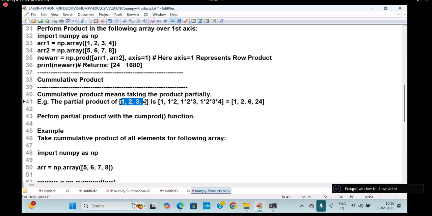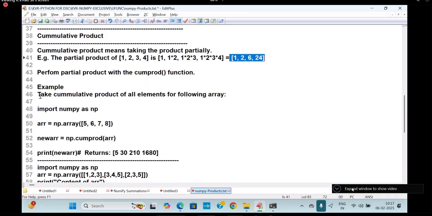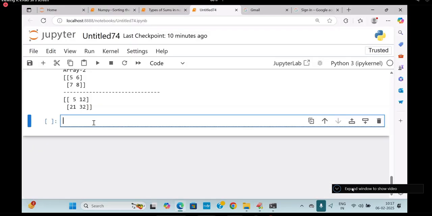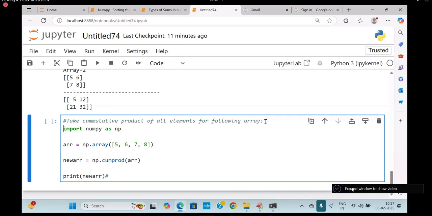1 into 2 into 3 into 4. Come on, 1. What is the next product? 1 into 2. What is the next product? 1 into 2 into 3. What is the next product? 1 into 2 into 3 into 4. That is an output. Cumulative product. So I'm going to take up cumulative product. Beautiful. So I'll take it. So I'm going to take up here cumulative product.